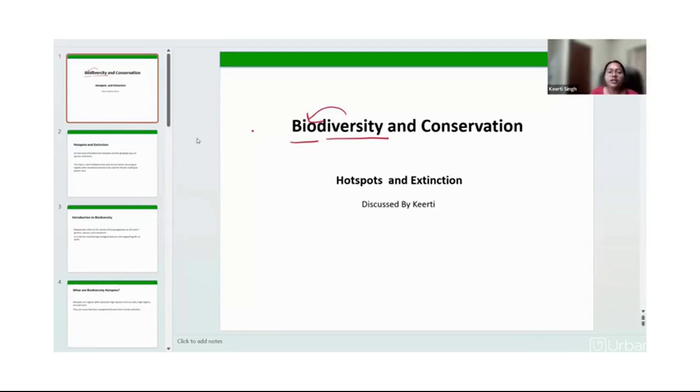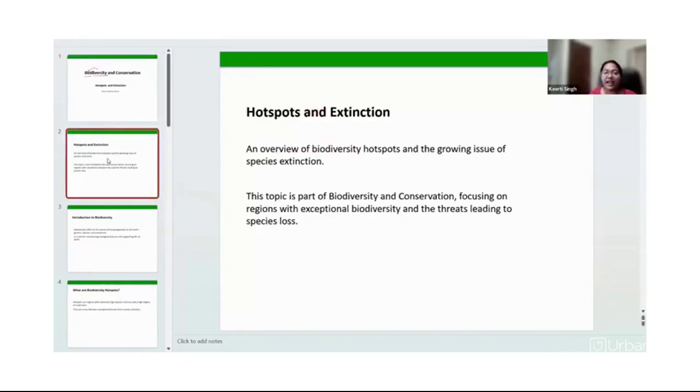So this is only a short idea. In this session, we are going to discuss two topics: what is a hotspot and what we may call extinction. How, when we say the extinction of a particular species has occurred.